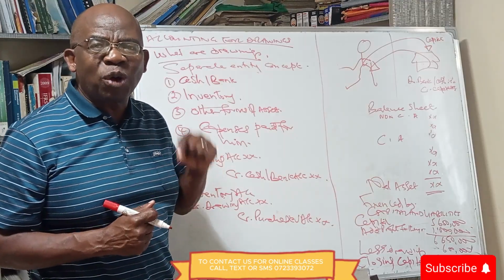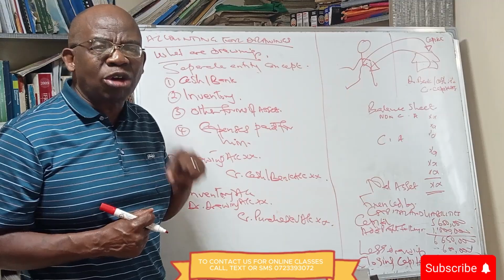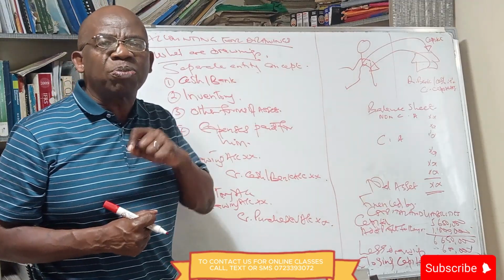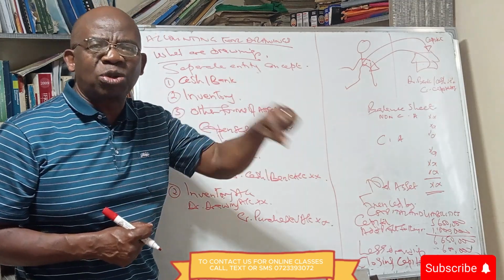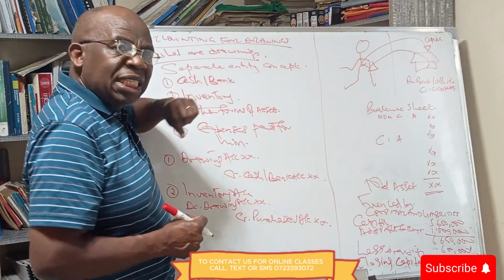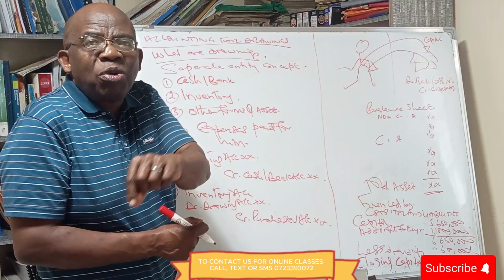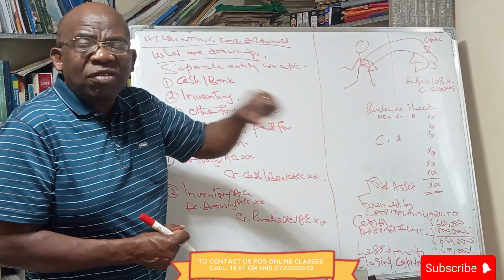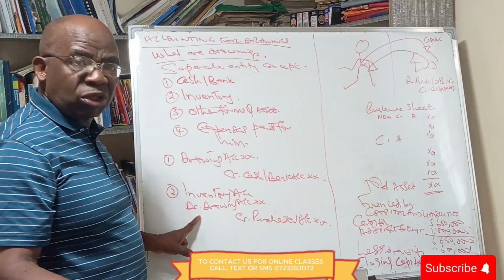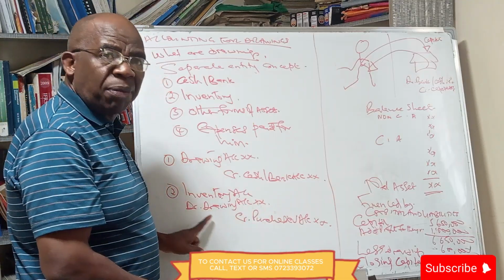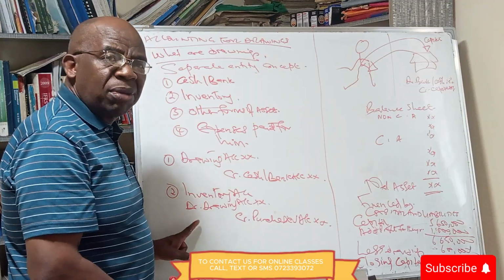So we reduce what we had purchased because it is no longer purchased, because the owner is not paying us. A purchase is what you acquire to sell. It's like we acquired something for the owner. We were not acquiring it for the business. So whatever we acquired for the owner, we take it to drawings. Instead of debiting bank, because when we sell inventory we debit bank, we are debiting drawings.